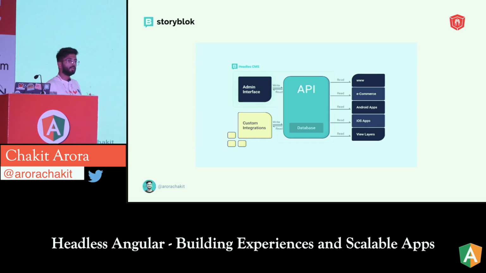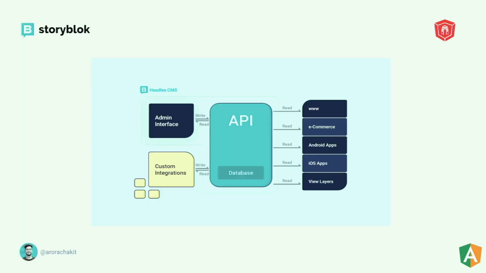So you have an admin interface, you go inside the admin interface, you change the data, you change the content, but in the end, you can retrieve it with the help of APIs most of the time. And when you can retrieve it through the APIs, you can use any of the platforms or any of the front-end frameworks that you prefer, or you can even get it on any of the channels. As you can see, you can get it on e-commerce apps, on websites, on Android applications. There is no limit. You can even build smartwatch apps, voice assistants, and stuff like that.